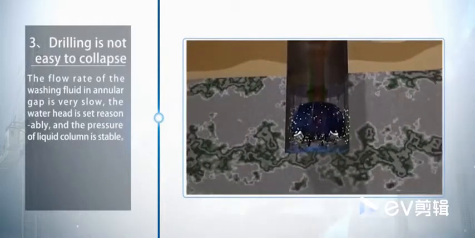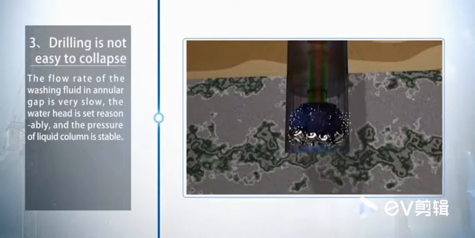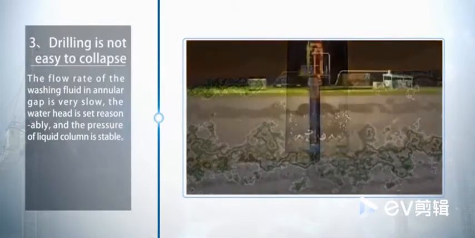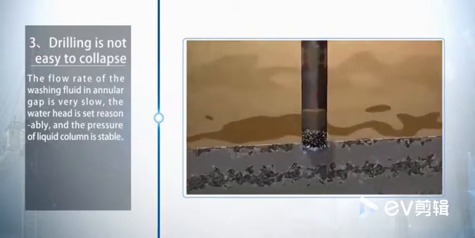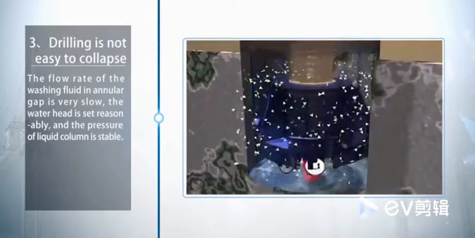As long as the water height is set reasonably, the water level in the hole is more than 2 meters above the groundwater table, and the stable liquid column pressure is maintained. The drilling will not generally collapse.